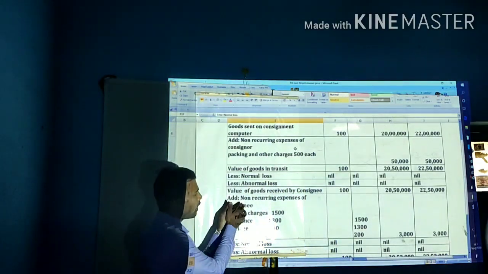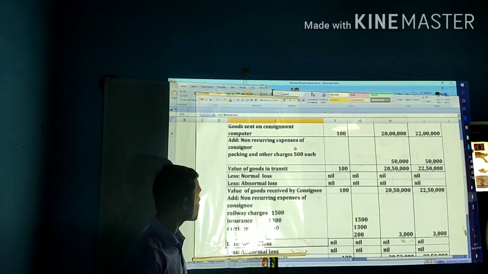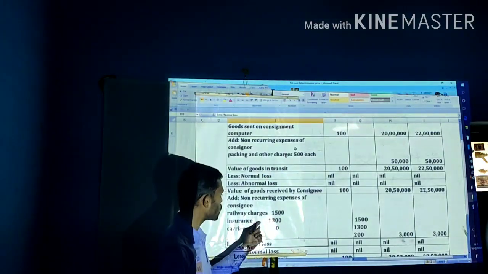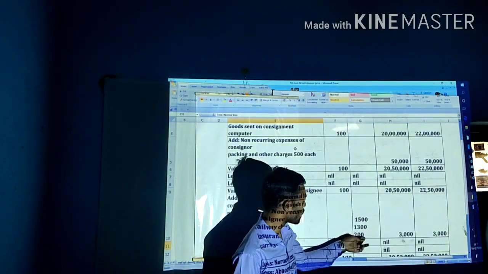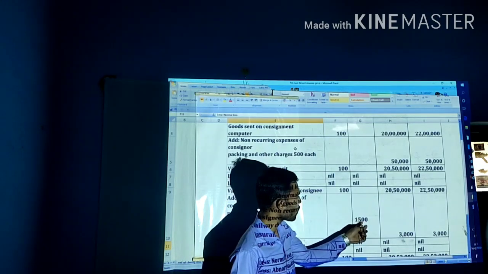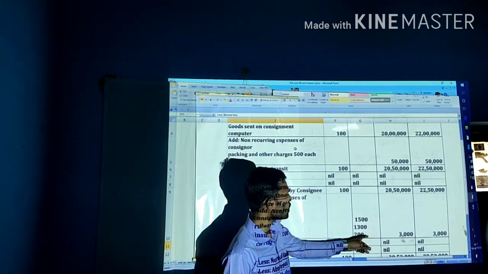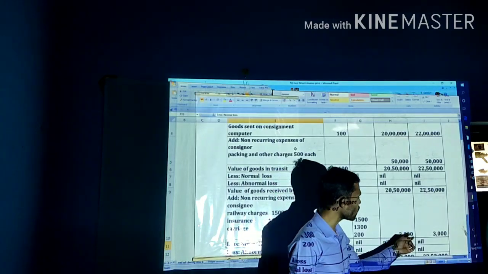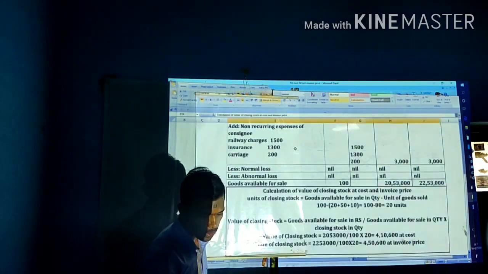Next one, add non-recurring expenses of the consignee. What are the non-recurring expenses of the consignee? In the form of railway 1,500, insurance 1,300, carriage 200. So add these in the amount column; recurring expenses are not considered here, but non-recurring expenses are included in the valuation of closing stock. Totally it will be 3,000, in the cost column 3,000, in the invoice column 3,000.